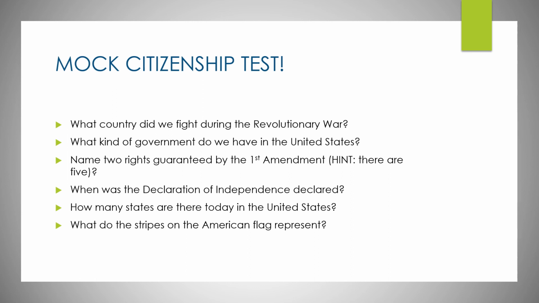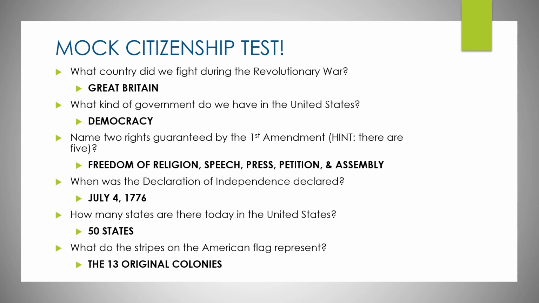Question 3, name 2 rights guaranteed by the First Amendment. And I'll give you a hint that there are 5 of them. Question 4, when was the Declaration of Independence declared? Question 5, how many states are there today in the United States? And question 6, what do the stripes on the American flag represent? So take a few minutes and answer these questions.